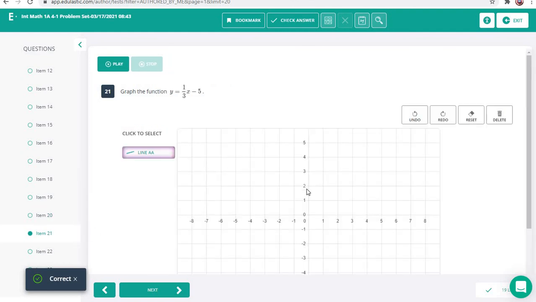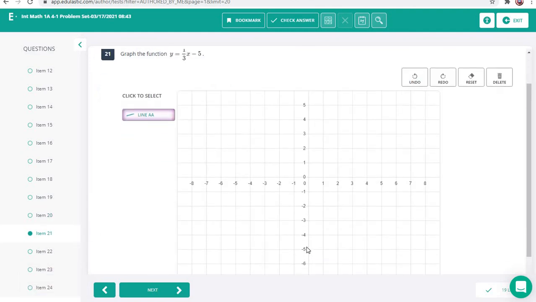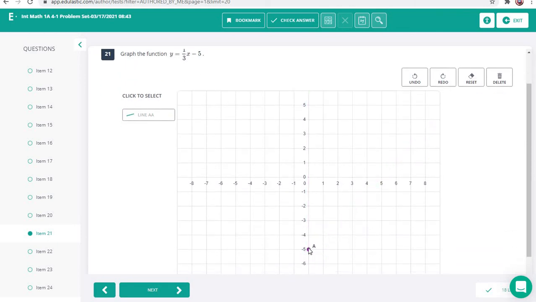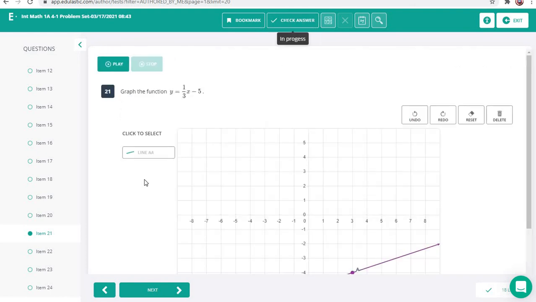All right, 21, our y-intercept here is negative 5. You've got to hit this little thing over here first, otherwise it won't let you make your dot. And then our slope is 1 over 3. 1 over 3 means up 1 and right 3. So there's our answer to that.